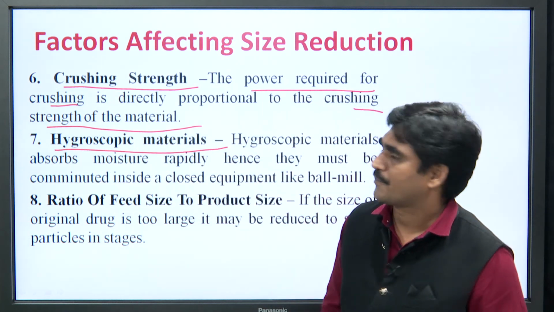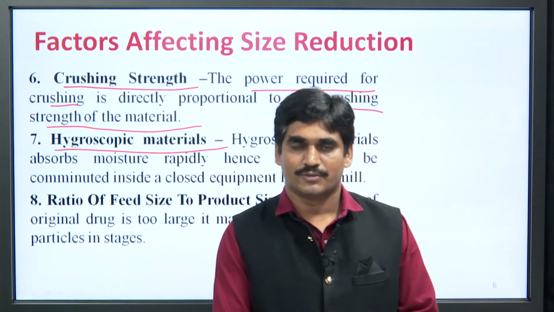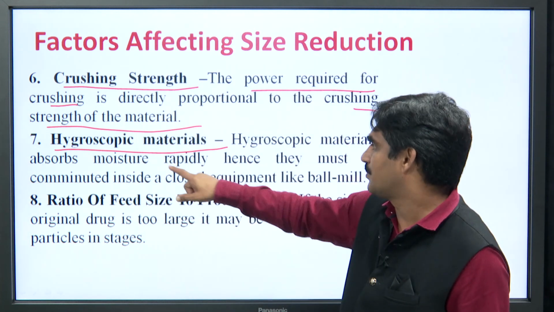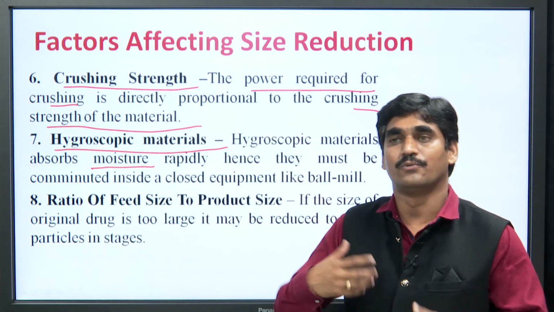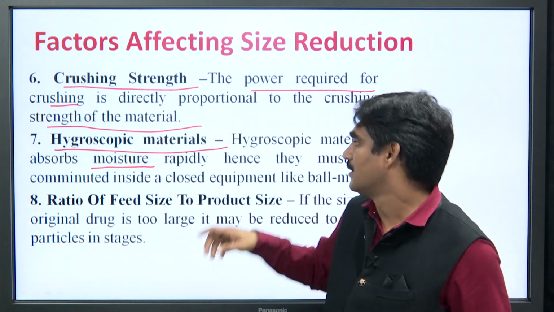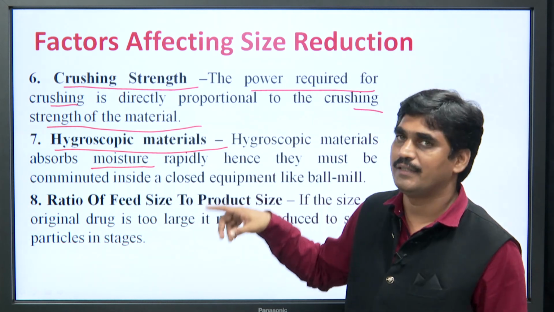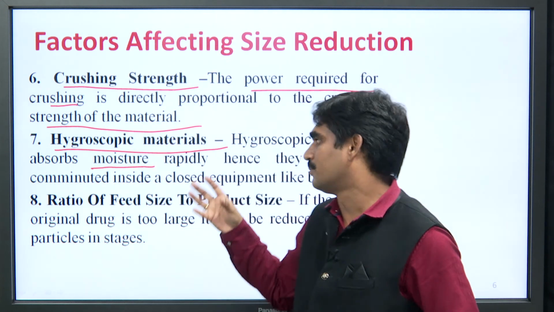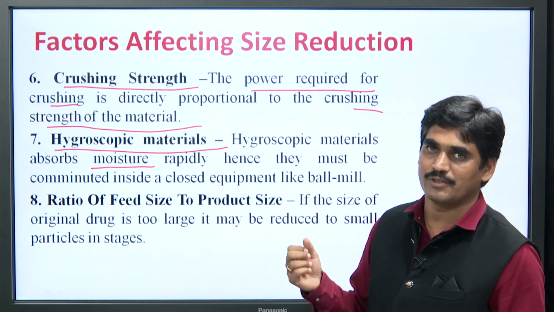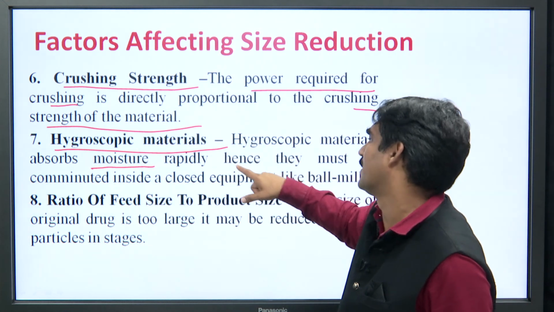Hygroscopic materials. Hygroscopic materials absorb what? Moisture. When? When these materials come in contact with the atmosphere, they absorb moisture from the atmosphere and get liquefied.